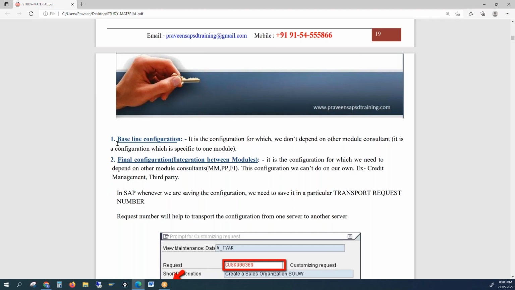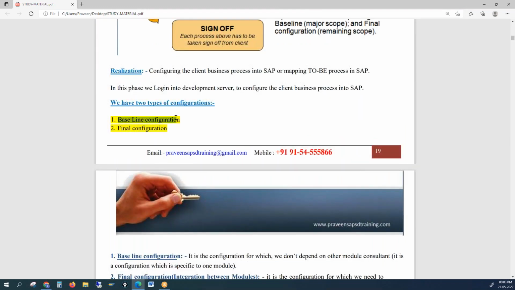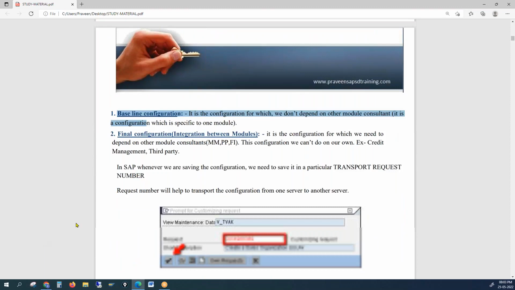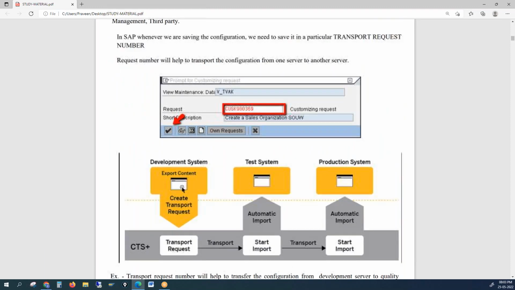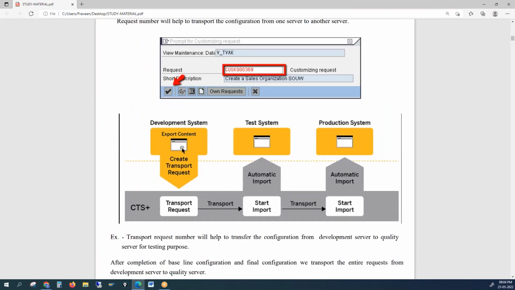Baseline configuration is module specific configuration, for example as an SD module, we do SD. Final configuration is integrations between the modules. So in the baseline configuration, we do module specific configuration, and in the final configuration, we do integrations. Whenever we do some configuration, we have to save it with a meaningful description so that a transport request number will be generated, and it would be transported to the next server. So this is the CTS system.